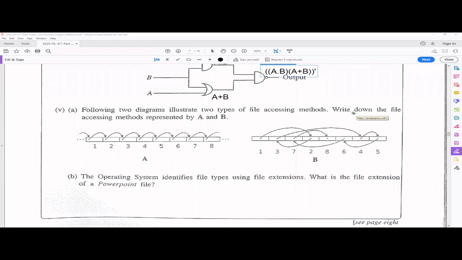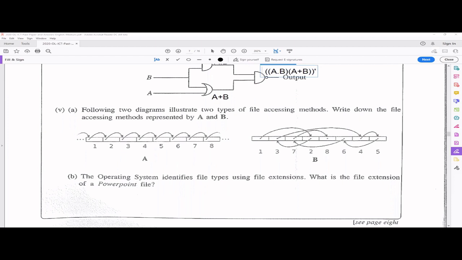Okay, fifth one, very easy one, first part. The following two diagrams illustrate two types of file accessing methods. Write down the file accessing methods represented by A and B. So this is directly from your textbook. Here, can you see in this one, it's one after the other, one after the other. That means sequential access, right? Normally in magnetic tapes, we have to do this sequential access.